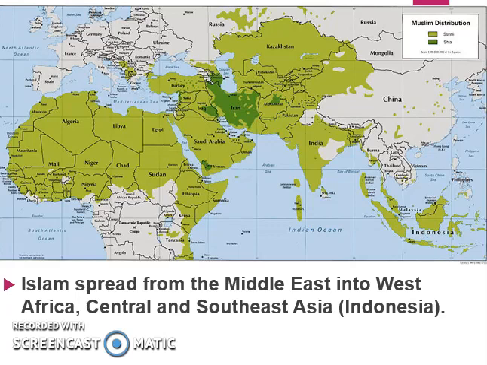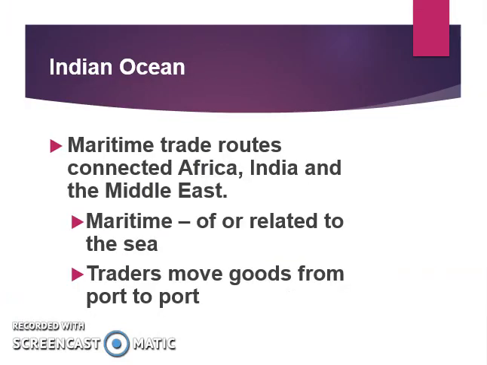Islam, we already know, spreads from the Middle East into Western Africa, Central and Southeastern Asia, the areas of Indonesia. Everything on this map that is green is largely Muslim areas, so practicing the religion of Islam. It is going to spread easier, faster on trade routes, just like Buddhism, just like Hinduism.